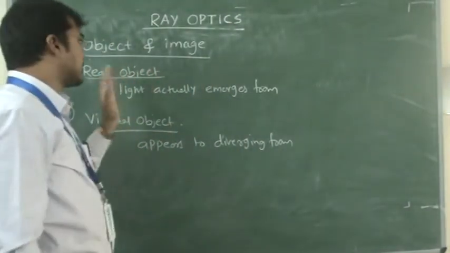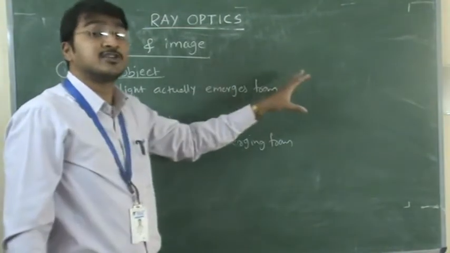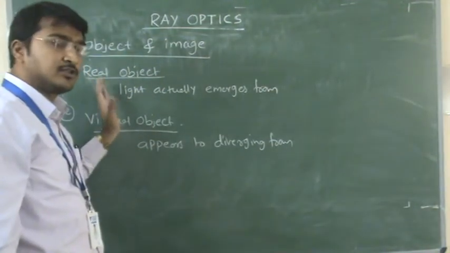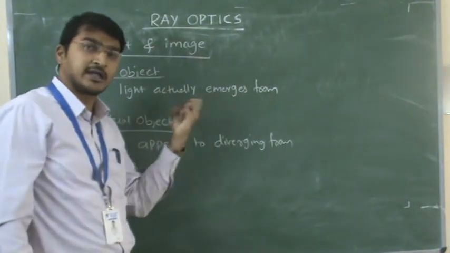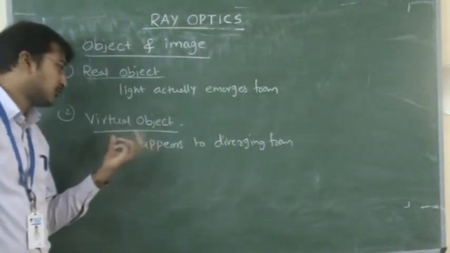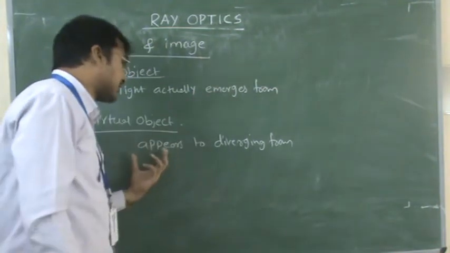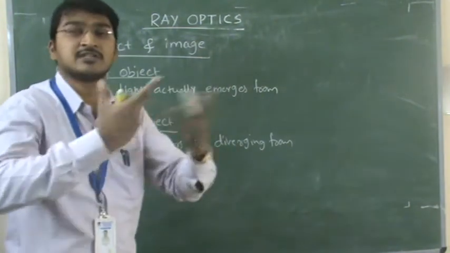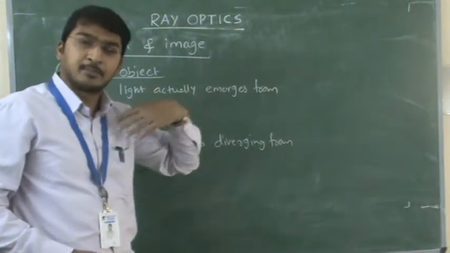So, simply in definition, what is a real object? It is the point where the light is actually emerging from or diverging from. I have already given a note, so go and refer to it. Next, the virtual object. What is a virtual object? It is the point where the light appears to be emerging from or diverging from. Really the light is not coming from there; it appears to be coming from there.